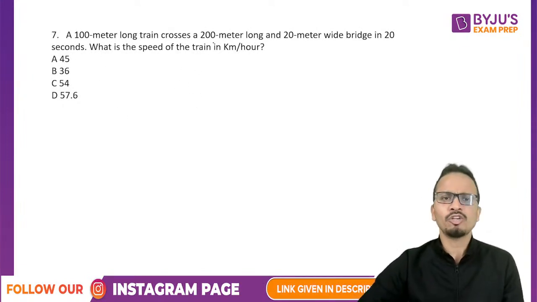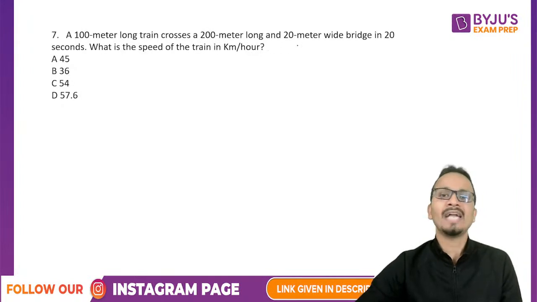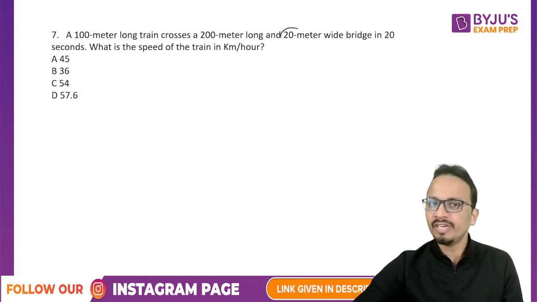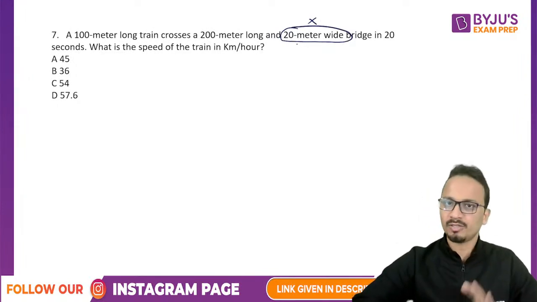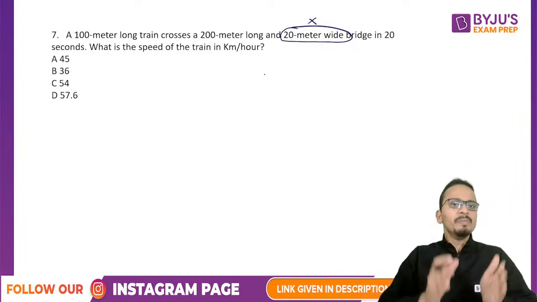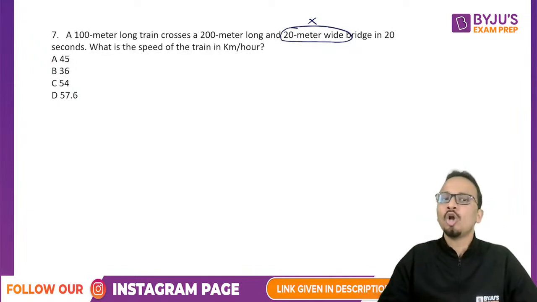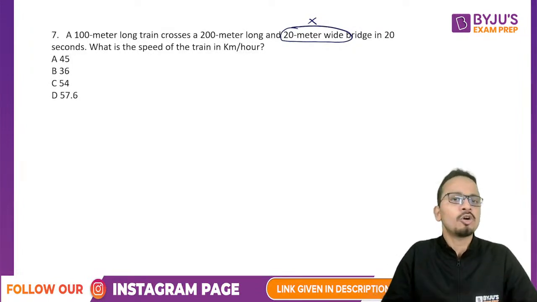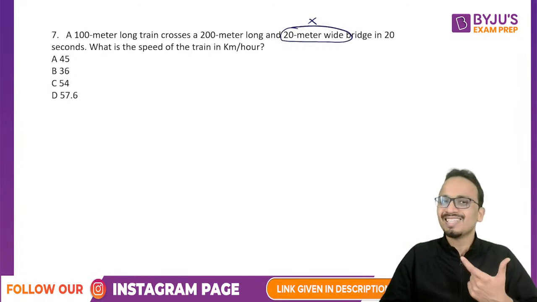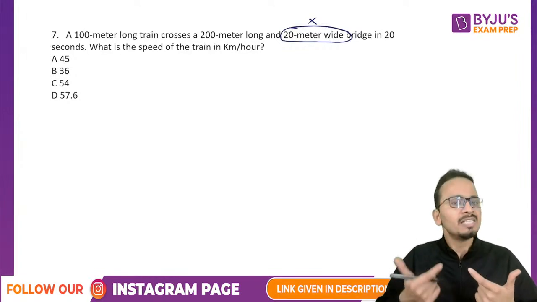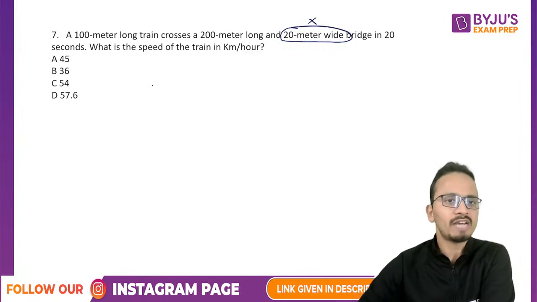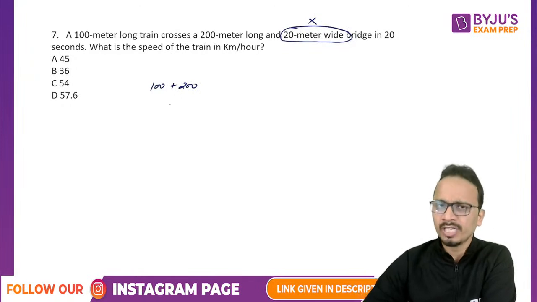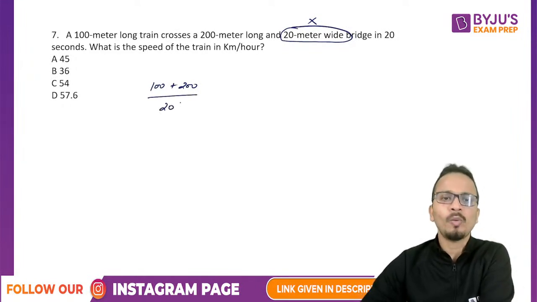A 100-meter long train crosses a 200-meter long and 20-meter wide bridge. Now the width of the bridge will never be required to answer this question. So a 100-meter long train crosses a 200-meter long bridge. What is the total distance traveled by the train to completely cross this bridge? It will be equal to the sum of the length of the train and the length of the bridge. So the total distance traveled by the train will be 100 plus 200, that is 300 meters, in a matter of 20 seconds.